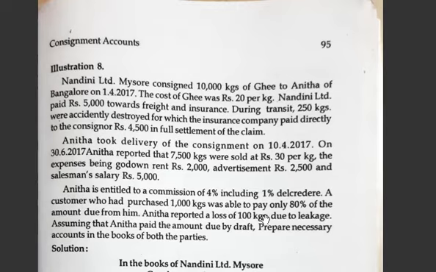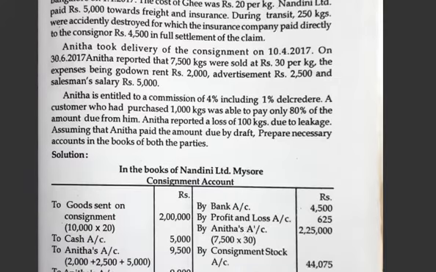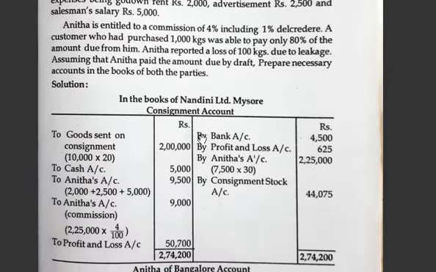So the reported loss of leakage is a normal loss. For calculation of stock we have to take that. Now prepare the necessary journal entries and ledger accounts. So in the consignment account, the first entry is goods sent on consignment, that is 10,000 units at rupees 20, it is 2 lakh. Expenses spent by the consignor, it is 5,000.